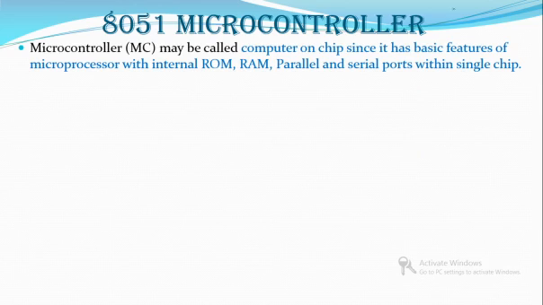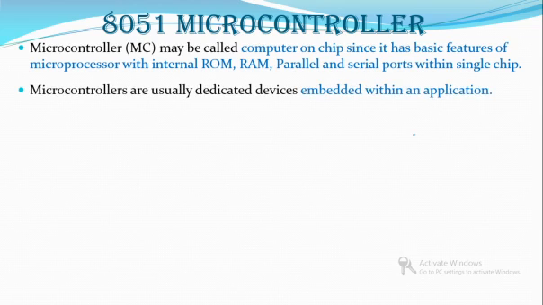So if you consider microcontrollers, we are going to study the 8051 microcontroller. It can be considered as a computer on a chip, because along with the processor it has ROM, RAM, and parallel and serial ports as seen in a computer. That is why the 8051 is called a computer on a chip, while a microprocessor is called a CPU on a chip. So hope you remember.